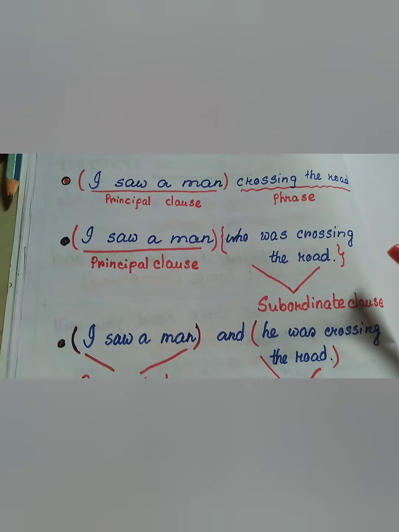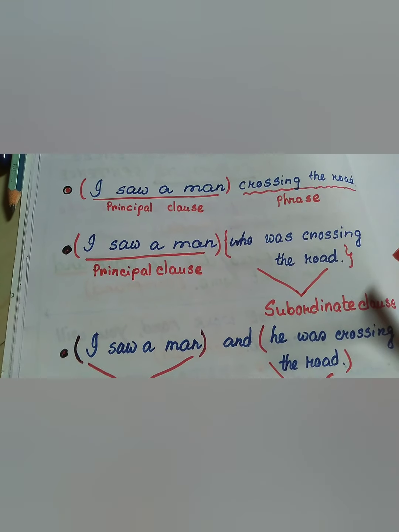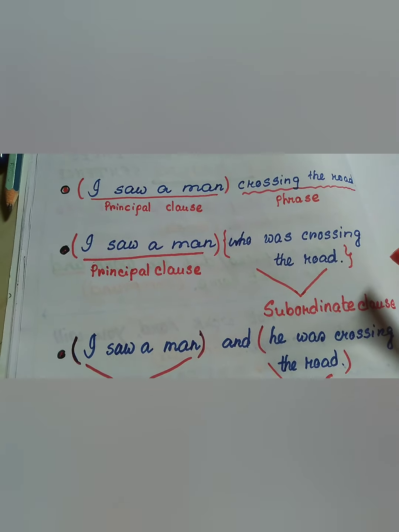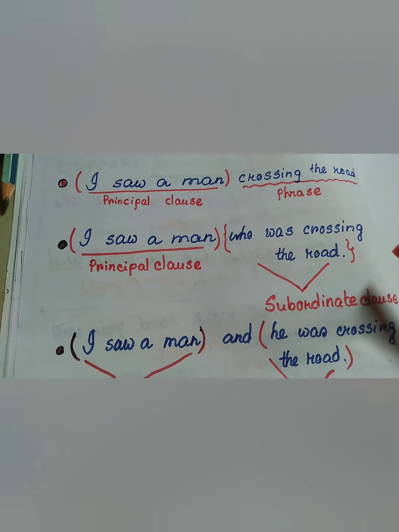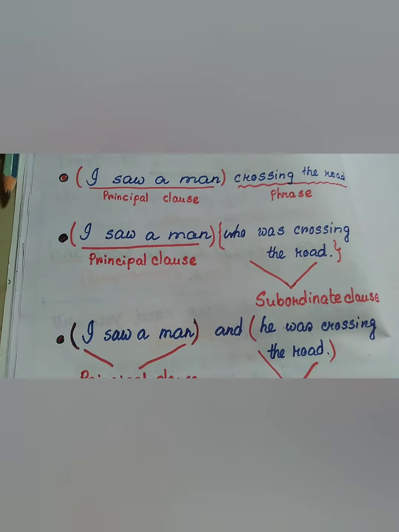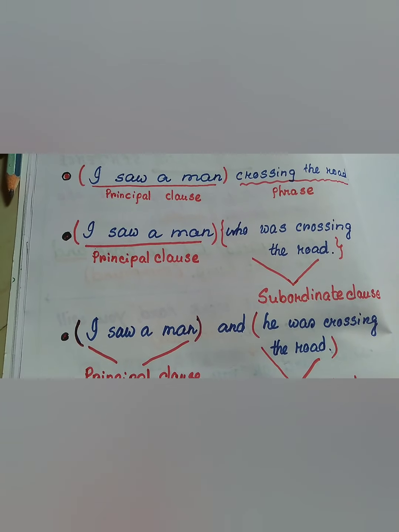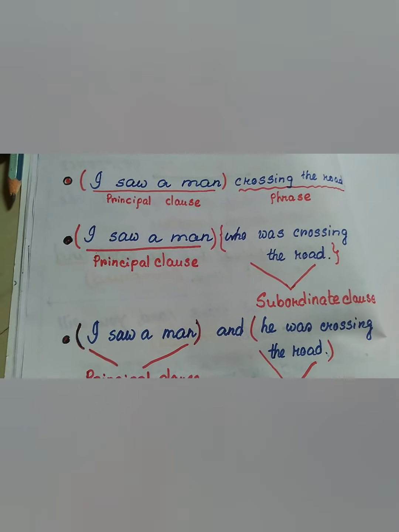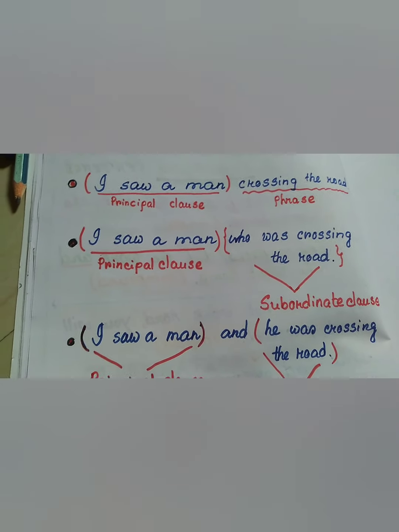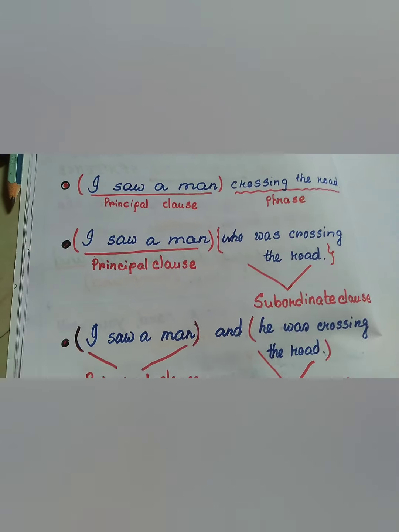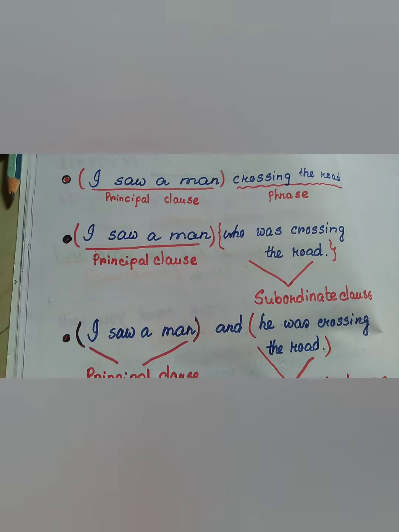So we can safely assume that there are three types of clauses: principal clause, subordinate clause, and coordinate clause. But we should always remember a finite verb means a clause. So a clause must have a finite verb. Without a finite verb, there is no clause.